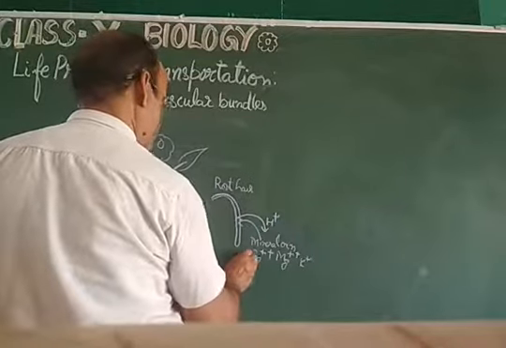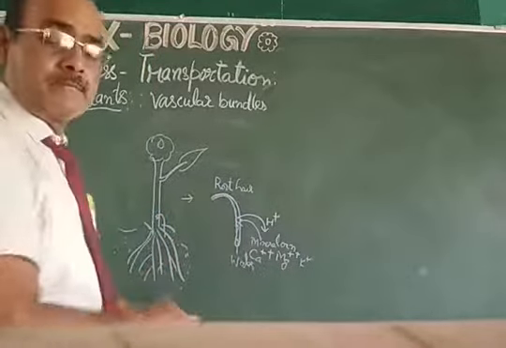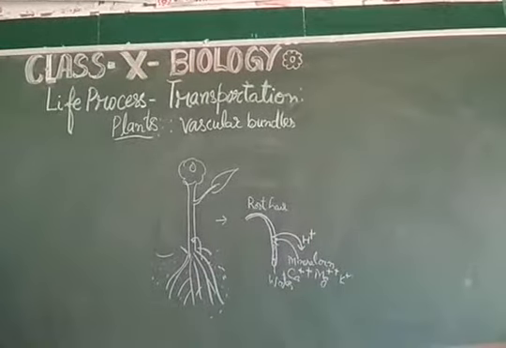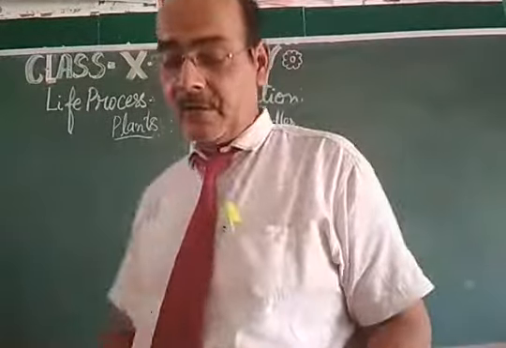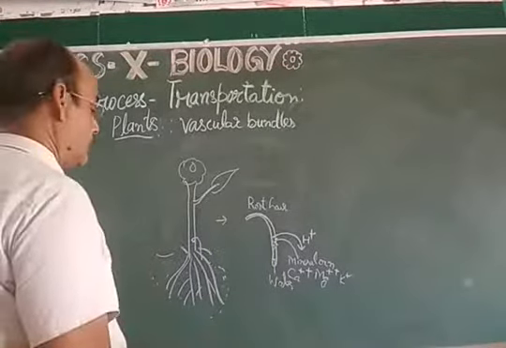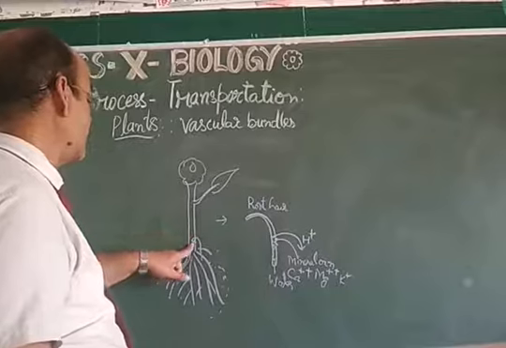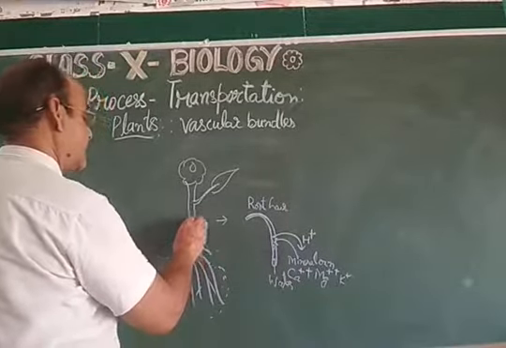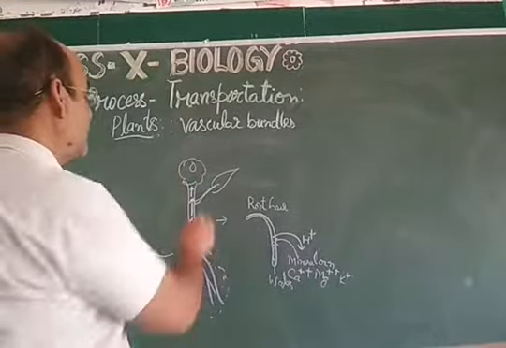The water gets absorbed from the root hairs and comes into this xylem bundle, and this bundle facilitates the absorption of water into it, so that the water rises up and goes up to the leaves.